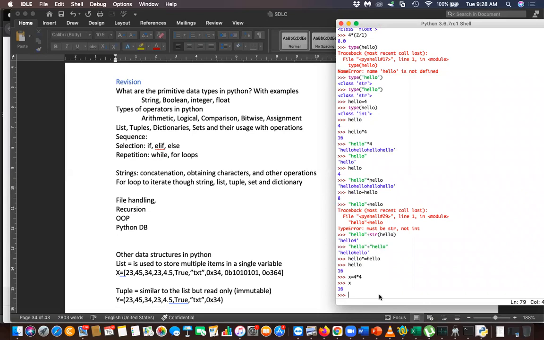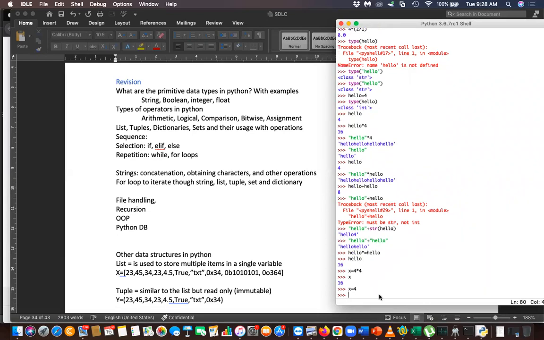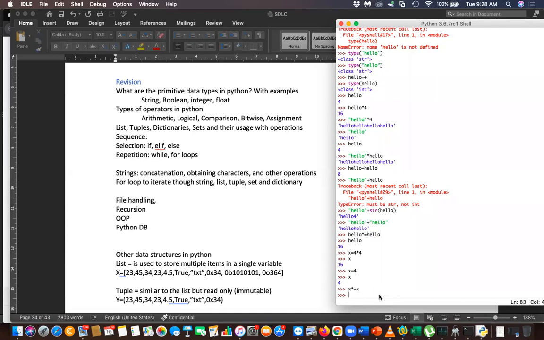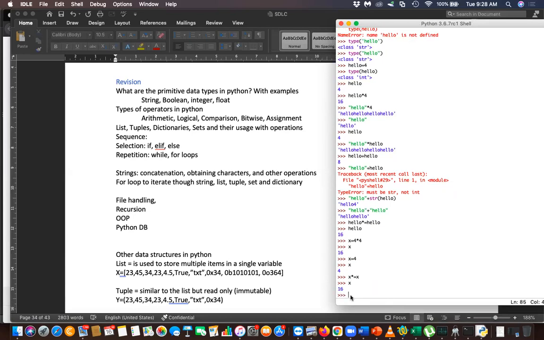If I use the same thing again, like X equal 4, now the value of X is 4. If I say X multiply equal X, the same operation like this, that means the same X, you multiply with this X and assign it to X again. Right? That means now the value of X will be 16.